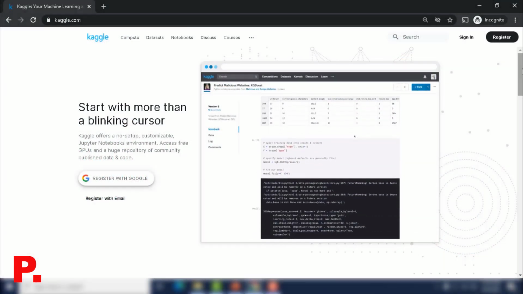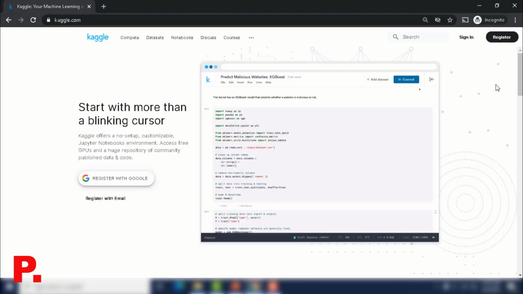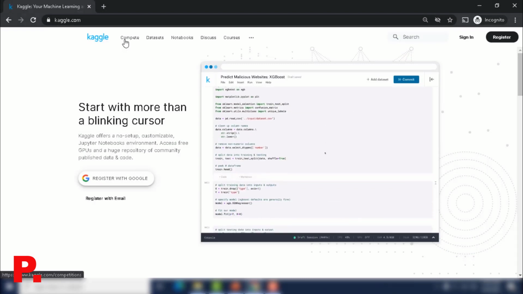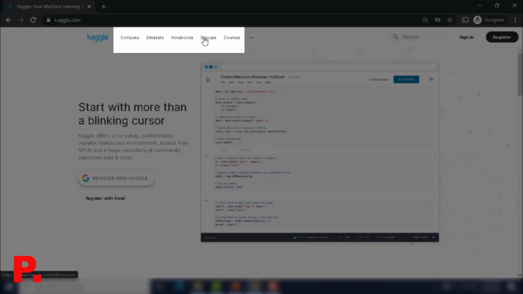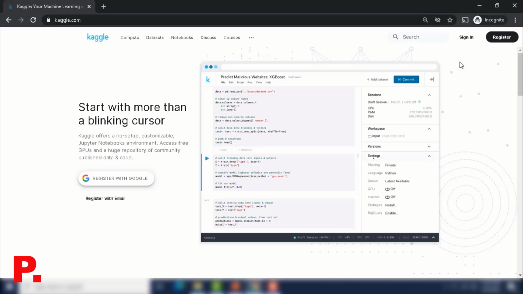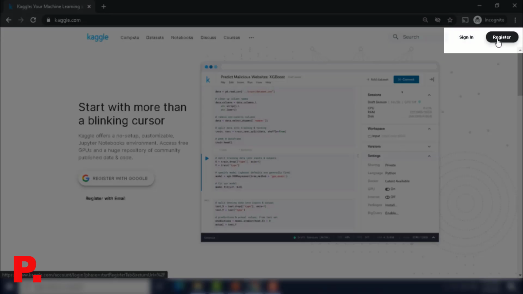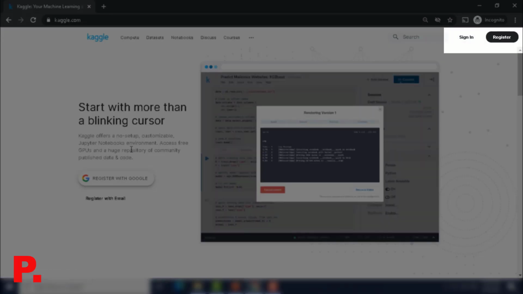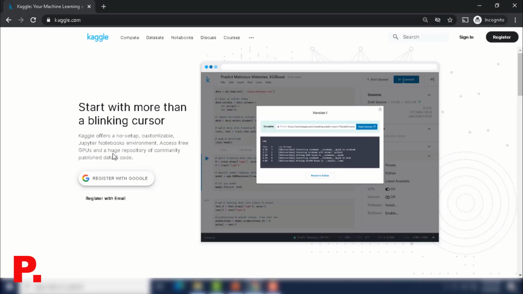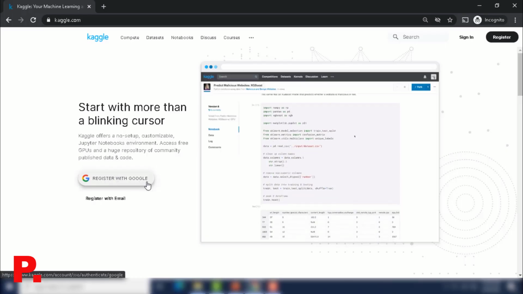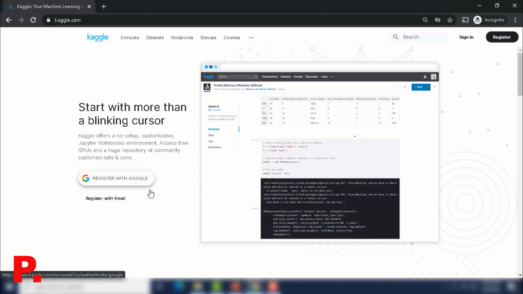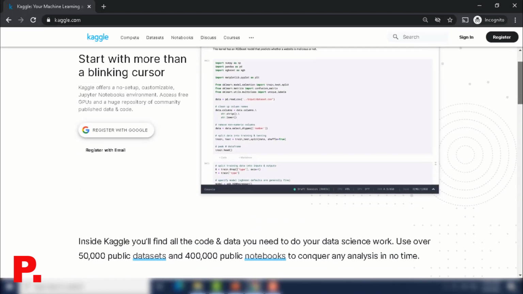Now let's take a quick look at Kaggle's website, kaggle.com. As you can see, it has mainly 5 sections defined at the top: compete, datasets, notebooks, discuss, and courses. We will take a look at each of them later in this video. On the right, of course, you have the sign in if you already have an account, or you can register yourself to Kaggle. Kaggle is actually a subsidiary of Google LLC, so definitely you can register with your existing Google account, register with your Gmail.